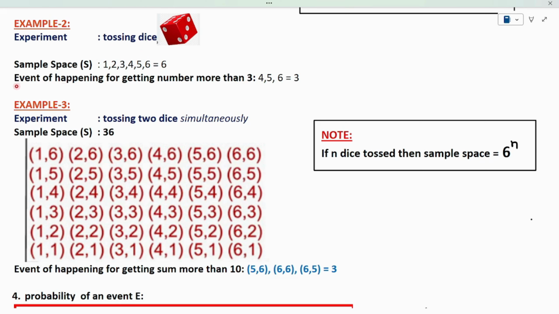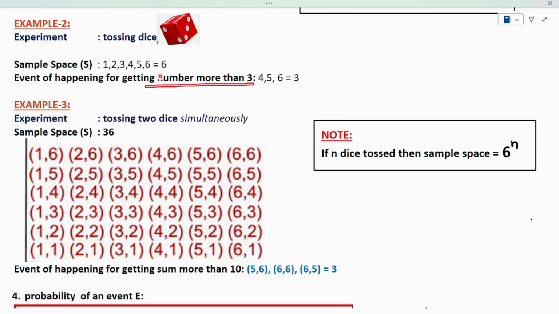Then coming to the event. What is an event? The possibilities which satisfy our condition. What is the condition here? The event of getting a number more than 3. See here, these are all the possibilities I have. 4 is more than 3, 5 is more than 3, 6 is also more than 3.